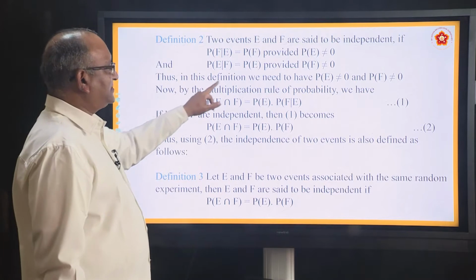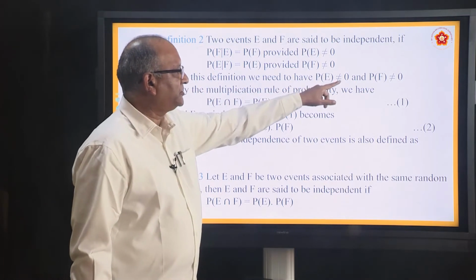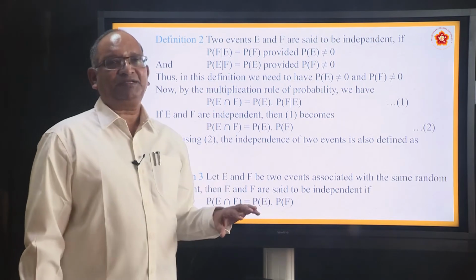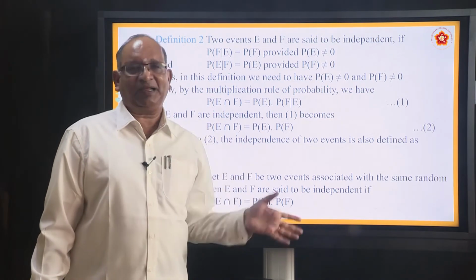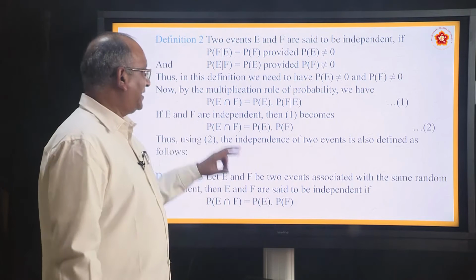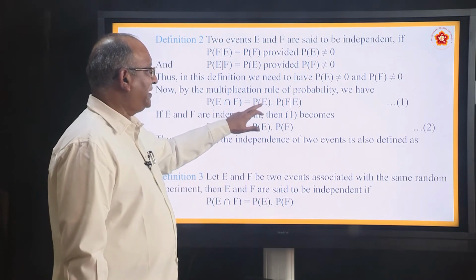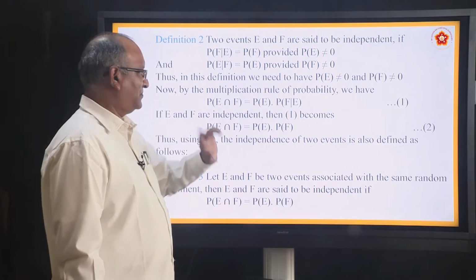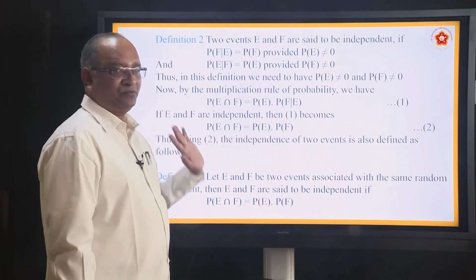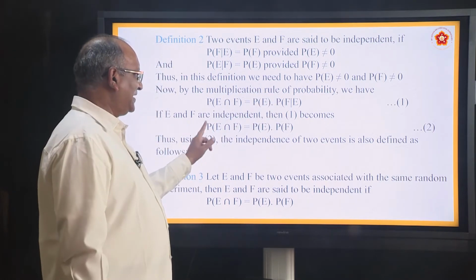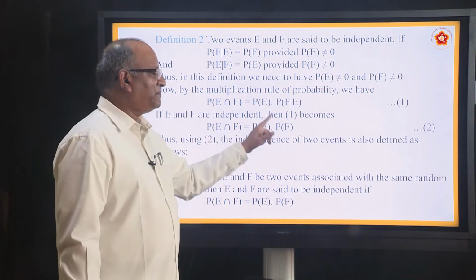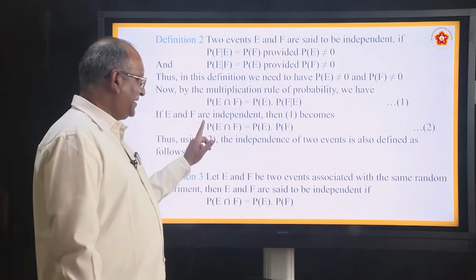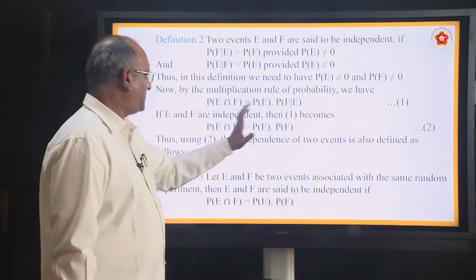Thus, in these definitions, we need to have P(E) not equal to 0, P(F) not equal to 0. Now, apply this in the multiplication theorem. We found that P(E intersection F) equals P(E) into P(F|E). What is P(F|E)? It is nothing but P(F). So replace that with P(F). So what do you find? P(E intersection F) is P(E) into P(F). Simple multiplication.